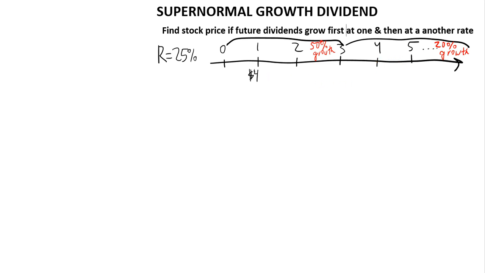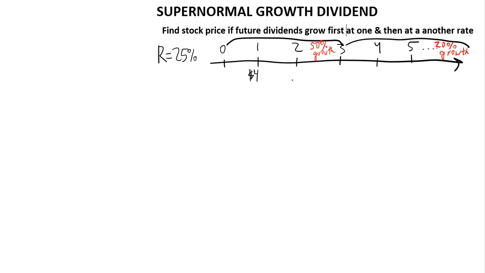Okay, this is all we know. The interest rate is 25%. That's our discount rate. And the first dividend that you as a stock share buyer would be receiving is $4 next time the dividends are paid, which is in 1 year in our problem. And the two growth rates, 50% per year over the first 3 years and 20% after that in perpetuity.